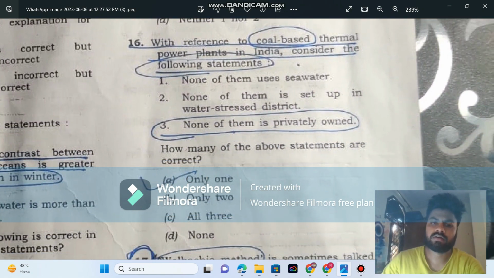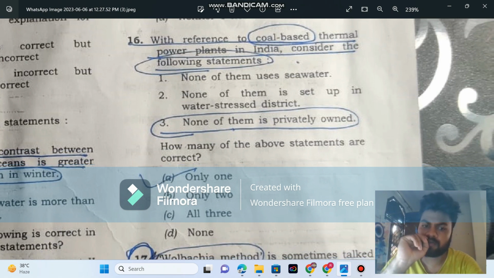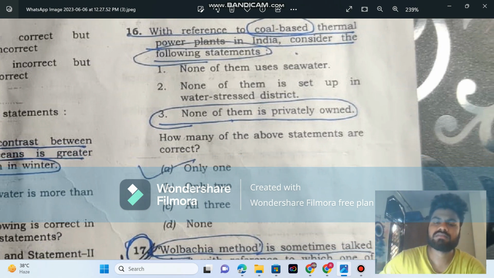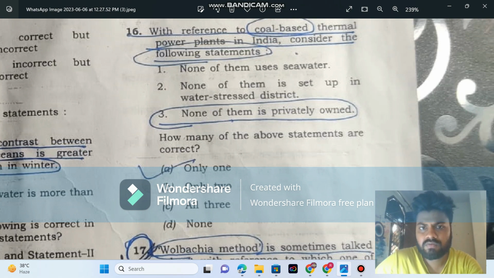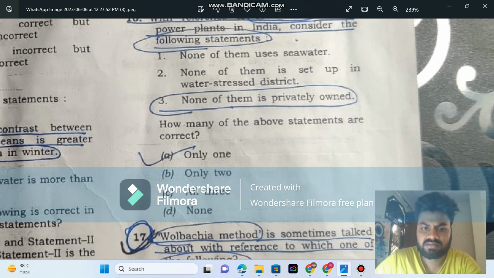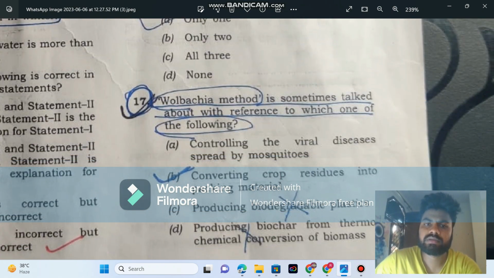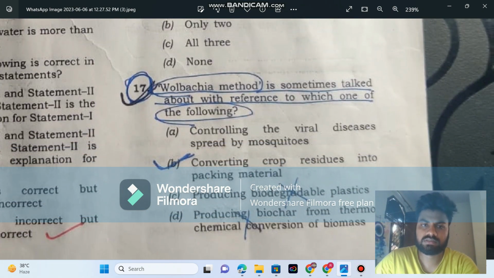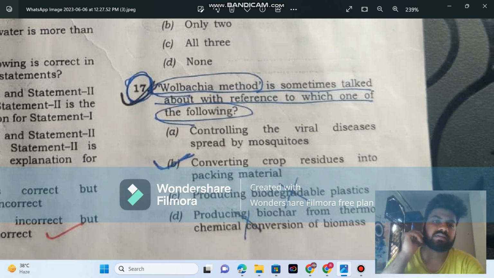16, I marked it wrong because the answer is D, because these are very straightforward options. So these all three are wrong. So the answer is D. And the elimination method: let me tell you how to solve these types of questions. Every year there is a new term in the paper. So let's go with options.